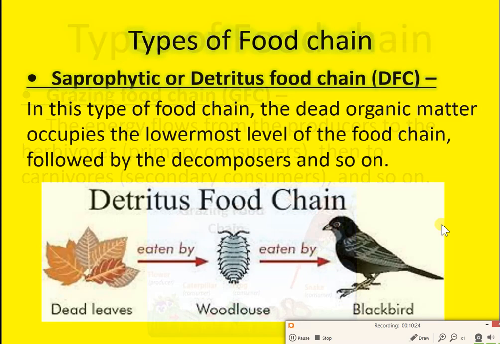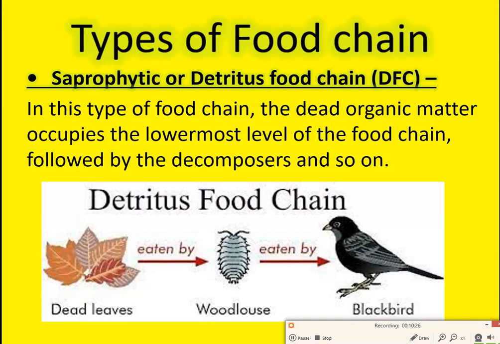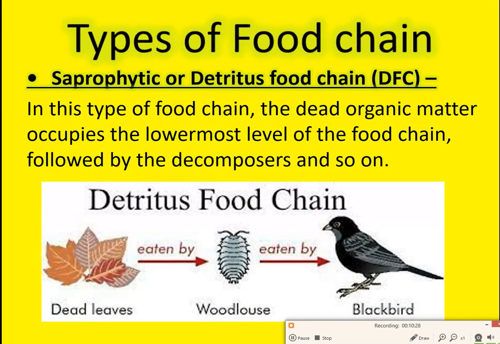The second one is the saprophytic or detritus food chain. In this type of food chain, the dead organisms occupy the first level. Here, dead leaves are eaten by woodlice. These woodlice are eaten by the birds. This is the simple detritus food chain.